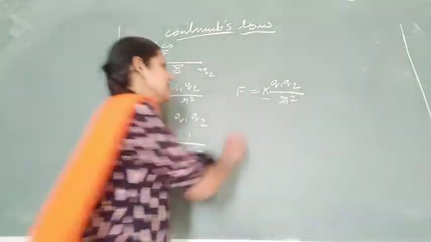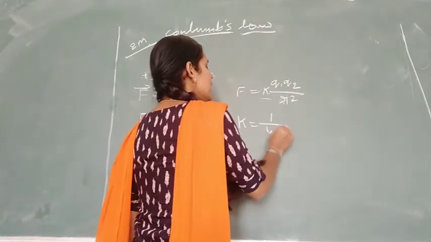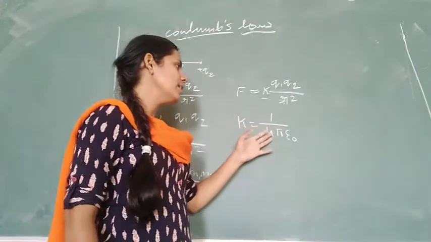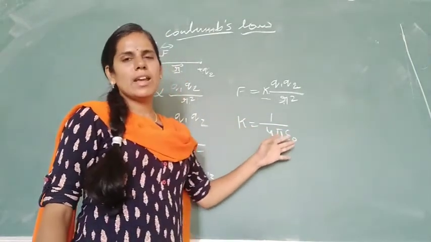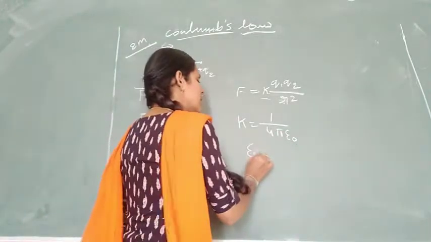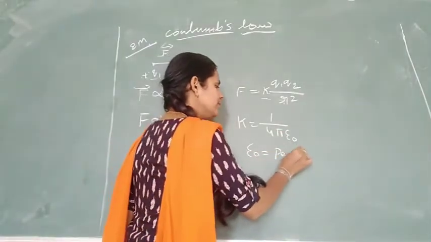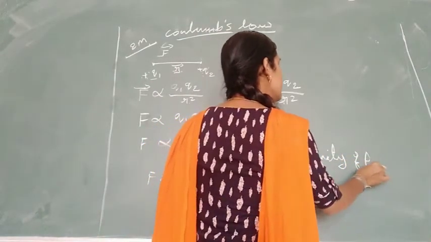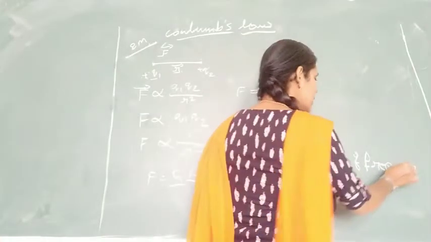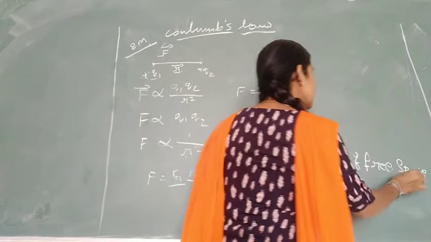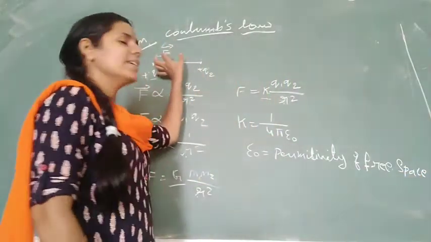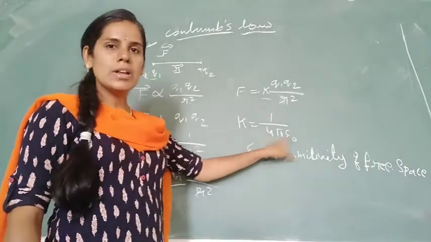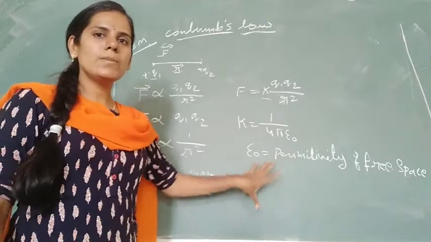The K value is given as K equals 1 divided by 4 pi epsilon naught. That constant value is 1 divided by 4 pi into epsilon naught. Epsilon naught is nothing but the permittivity of free space, meaning air. If the charges are kept in air, then you take 1 by 4 pi epsilon naught.